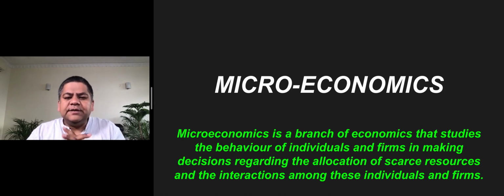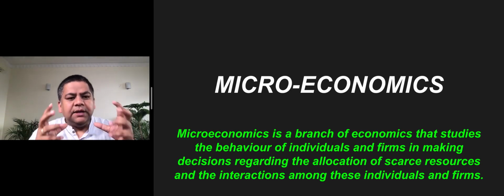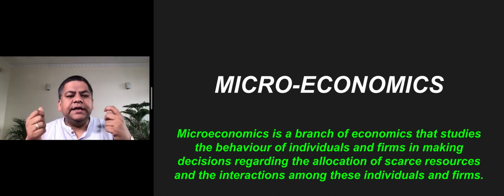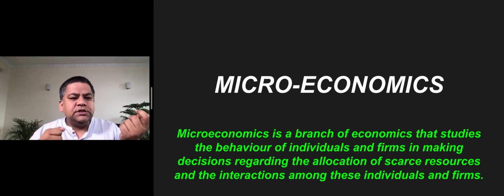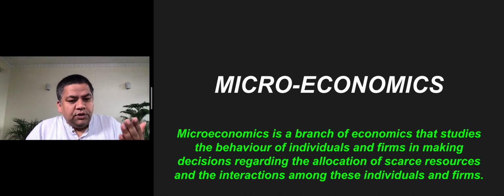So microeconomics is a branch of economics that studies the behavior of individuals and firms in making decisions regarding the allocation of scarce resources and the interactions among these individuals and firms, right? When I gave you the Apple company example, they observed the trend and behavior of individuals that they are more comfortable with phones, and they should have a very good smartphone which has most of the features that a laptop can have.